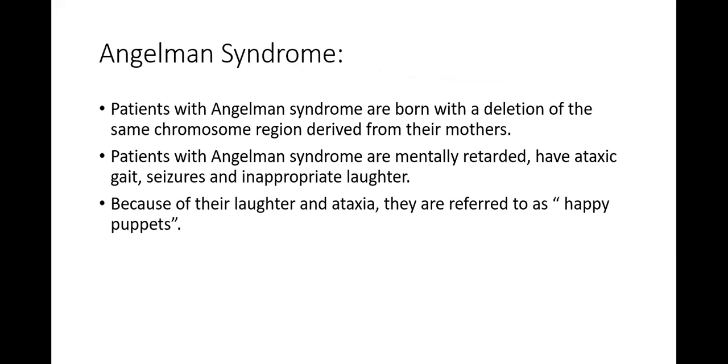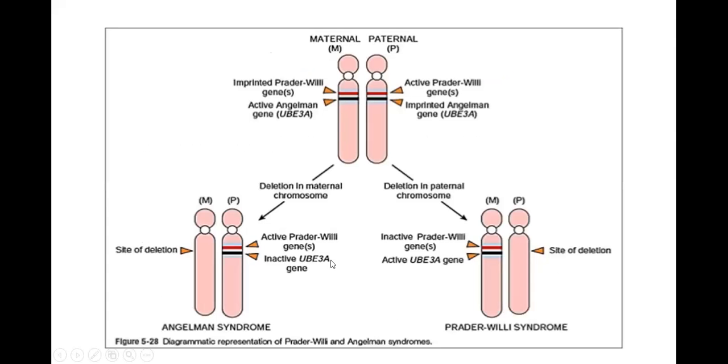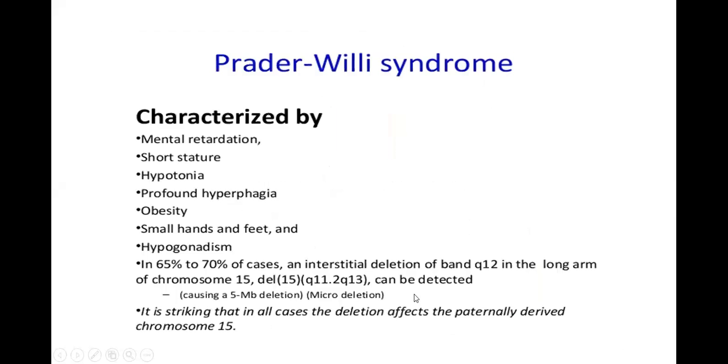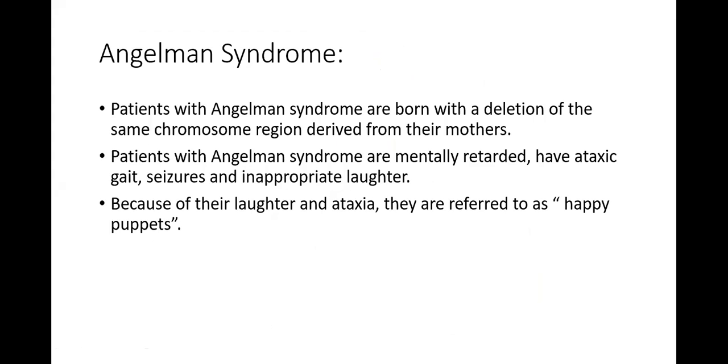In Angelman syndrome, patients are born with a deletion of some chromosome regions derived from their mothers. Patients with Angelman syndrome are mentally retarded, have ataxic gait, seizures, and inappropriate laughter. Because of the laughter and ataxia, they are referred to as happy puppets. So Angelman syndrome is deletion in the maternal chromosome, and deletion in the paternal chromosome gives rise to Prader-Willi syndrome.